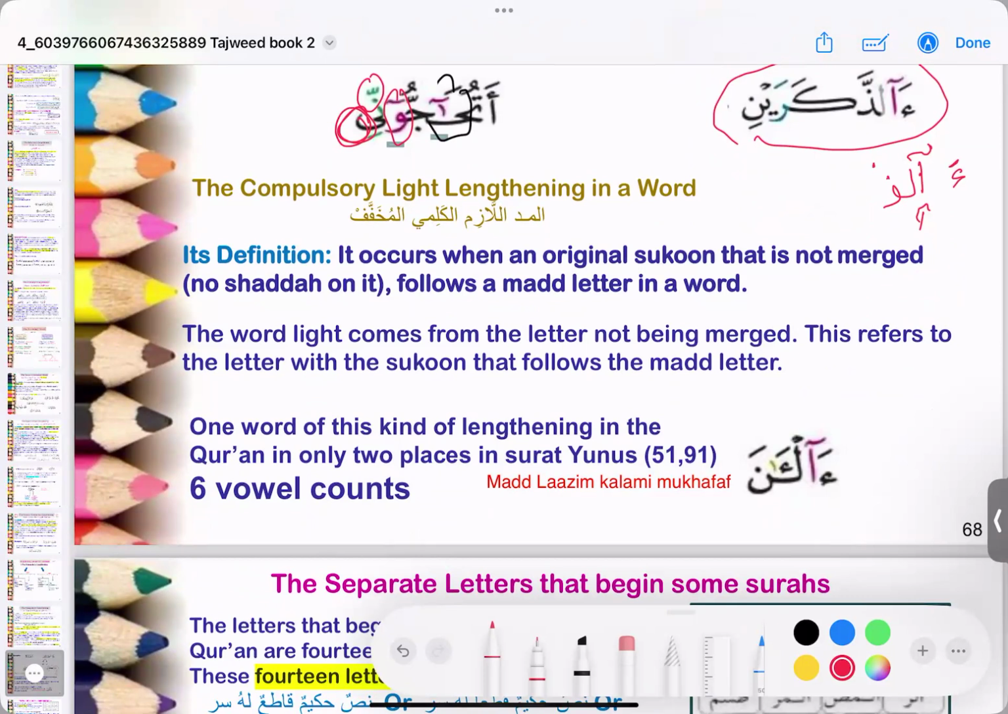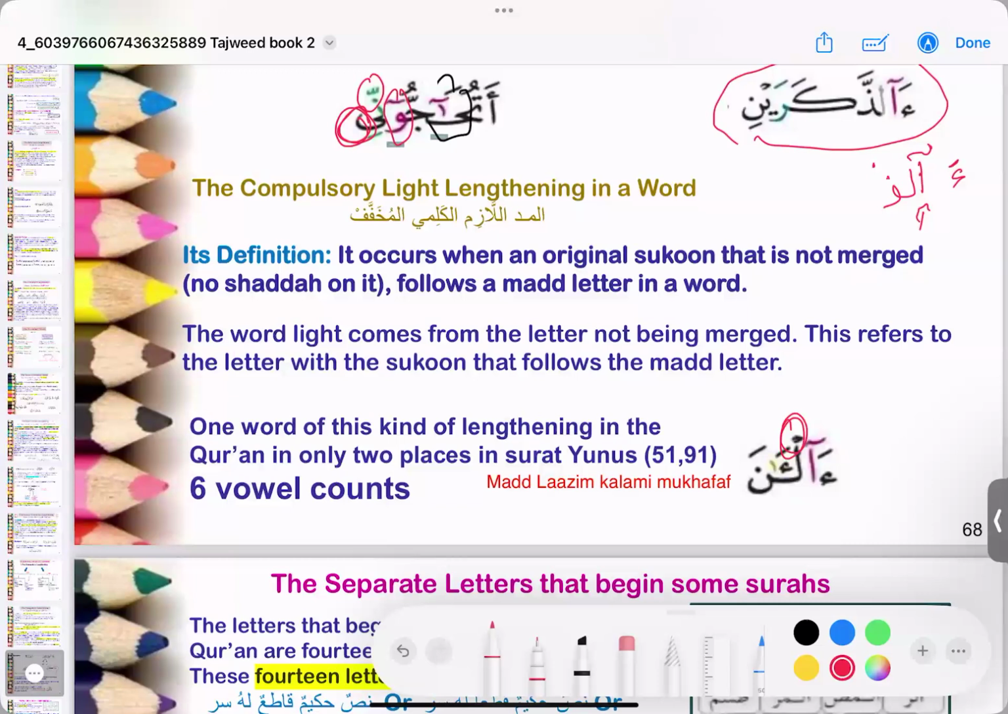Now we have mad lazim kalami mukhaffaf, which is different. How is it different? The mad letter is followed by a sukoon. There is only one word in the whole Quran which comes under the category of mad lazim kalami mukhaffaf, and that comes in Surah Yunus, ayah number 51 and 91, and this has to be extended to 6 counts.